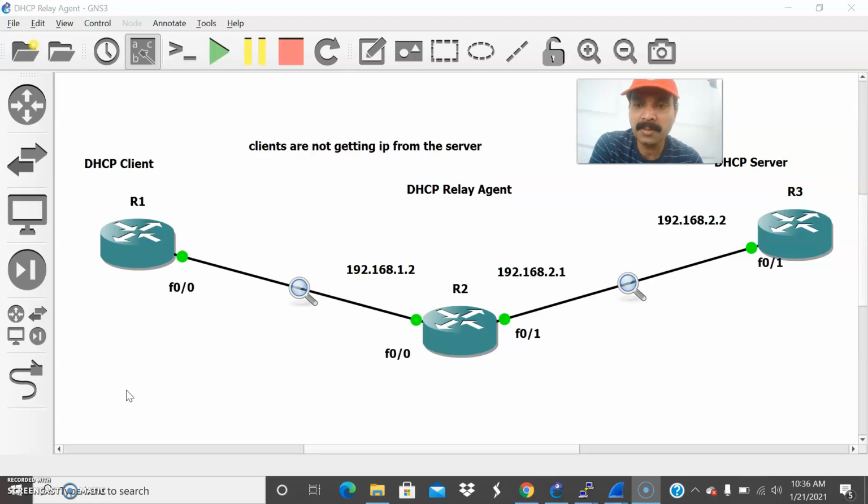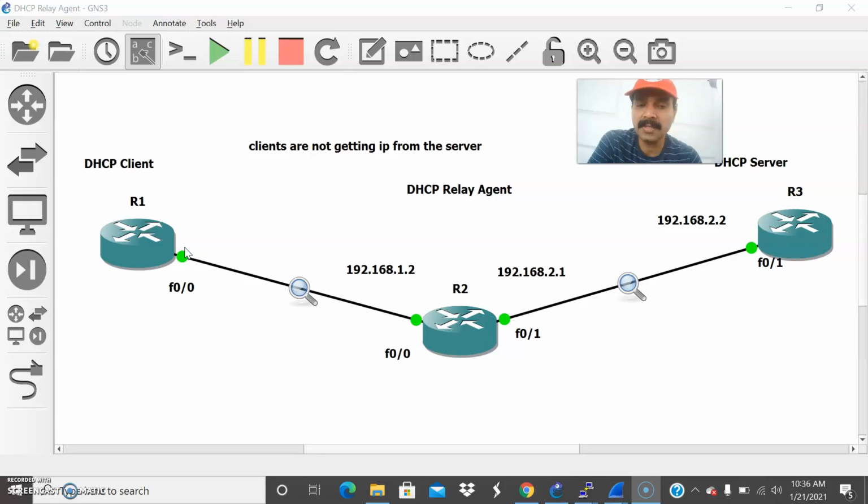So in an actual DHCP process, assume both client and server reside in the same subnet. The client will send a DHCP discover as a broadcast to the server. The server will send an offer packet to the client. The offer contains the IP address, subnet mask and other information. Then the client will send a request packet for confirmation to the server. The server in turn will send an acknowledgement packet to the client. After that, the client will assign its IP address. So this is the actual scenario.